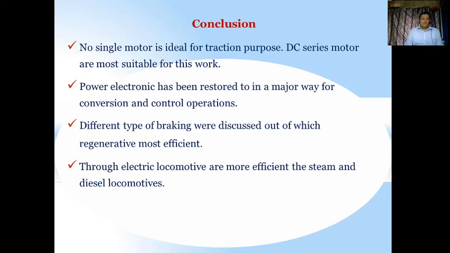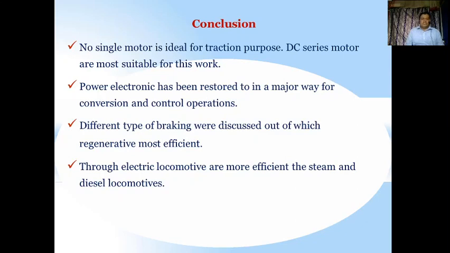Before coming to the conclusion, we see that no single motor is ideal for traction purposes. We have seen a lot of motors, and we are not able to decide which is ideal and which is non-ideal. But we say that the DC series motor is most suitable for this work, as it has high torque under some conditions and low torque under others, and is very flexible. Other motors require heavy machinery and extra auxiliary equipment, which leads to more power loss. So conclusion point number one is that no single motor is ideal for traction purposes, whereas the DC series motor is the most suitable for traction work.